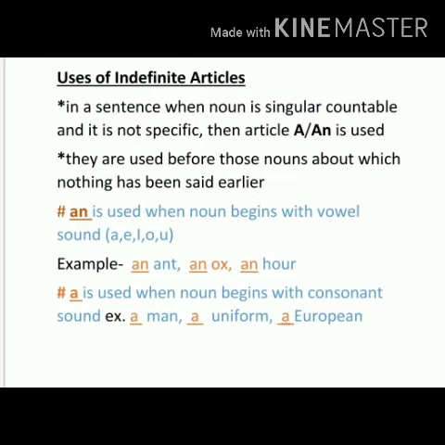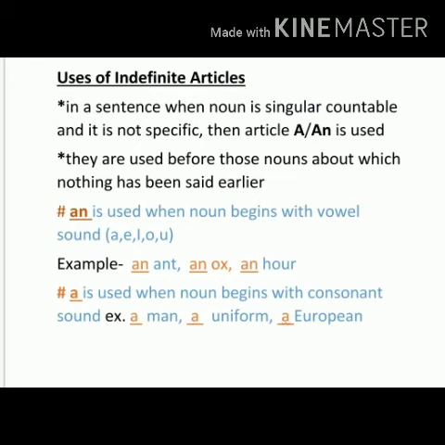Now, when will you use an, and when will you use a? An is used when the noun begins with a vowel sound. Remember, vowel sound. I am not saying that the noun should start with a vowel letter. I am saying that when we pronounce that noun, the sound that comes should be a vowel sound, like a, e, i, o, u. Vowel sound means, in Hindi, all the swar.